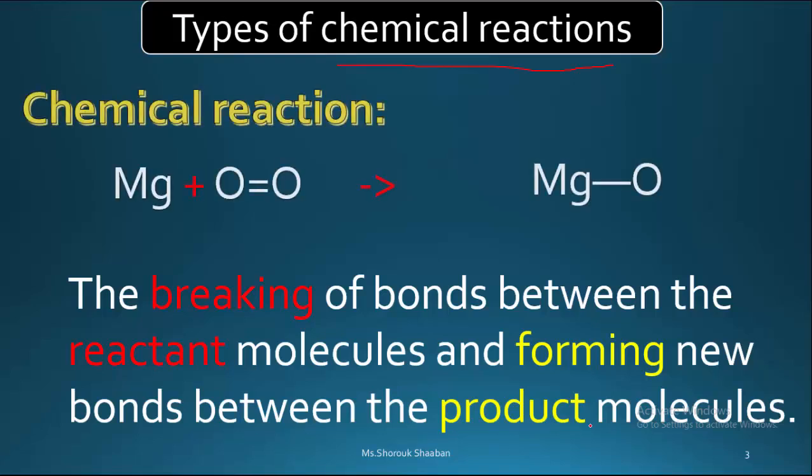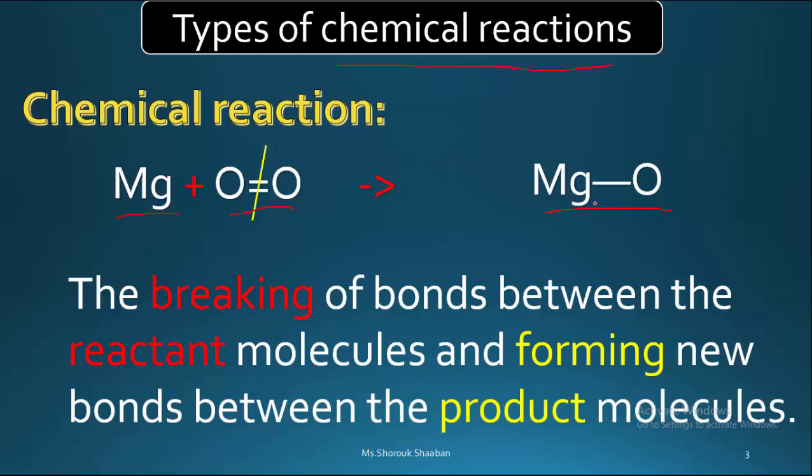Look here in this equation. I have magnesium reacting with oxygen. So to let the magnesium react with the oxygen, I have to break up the bond between oxygen and oxygen so that the magnesium can react with one of them. So here, breaking up of bonds of the reactants to form new bonds between the product molecules.